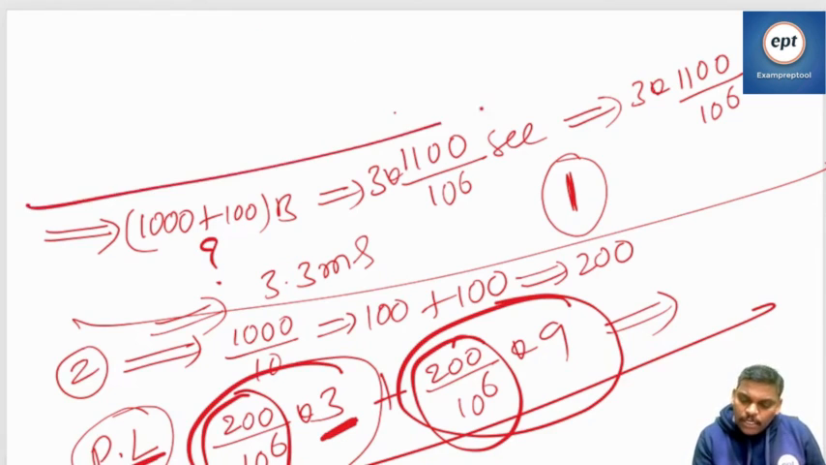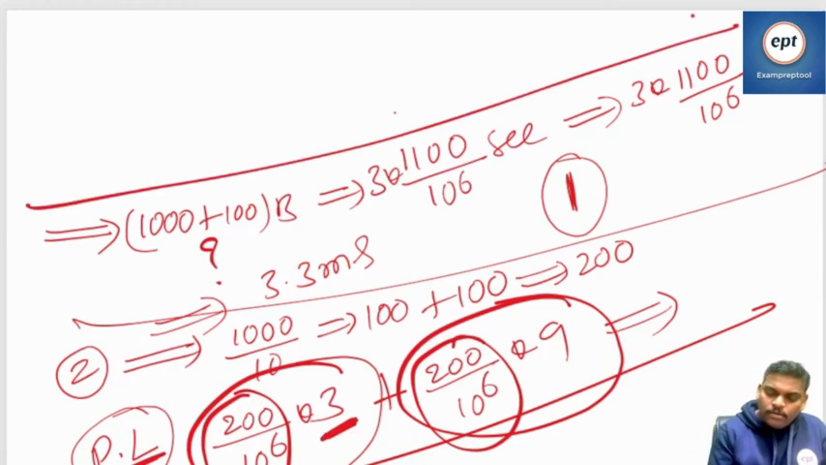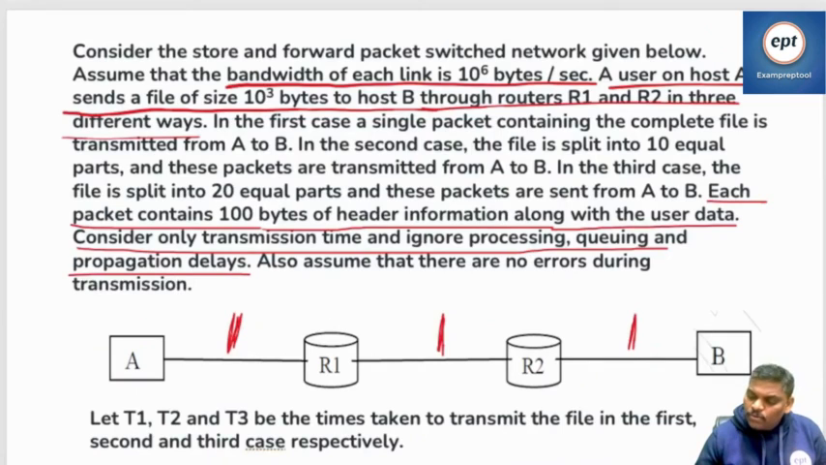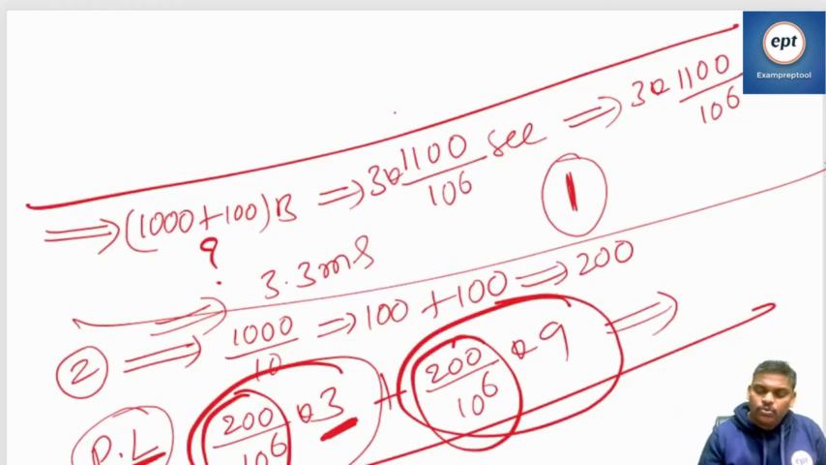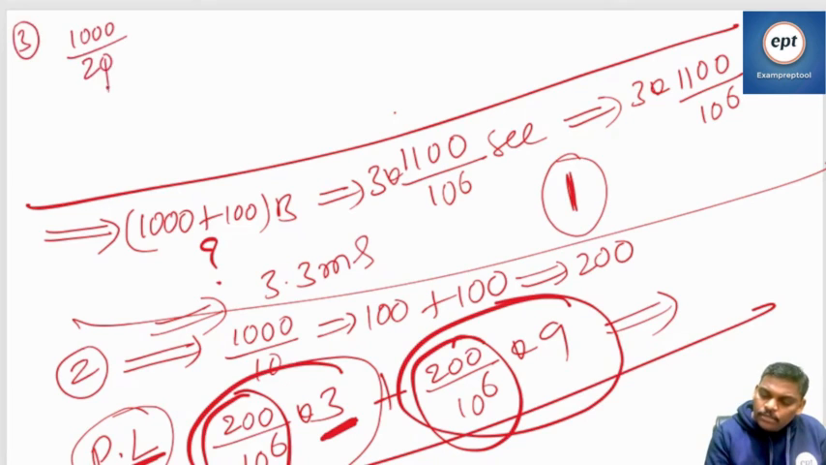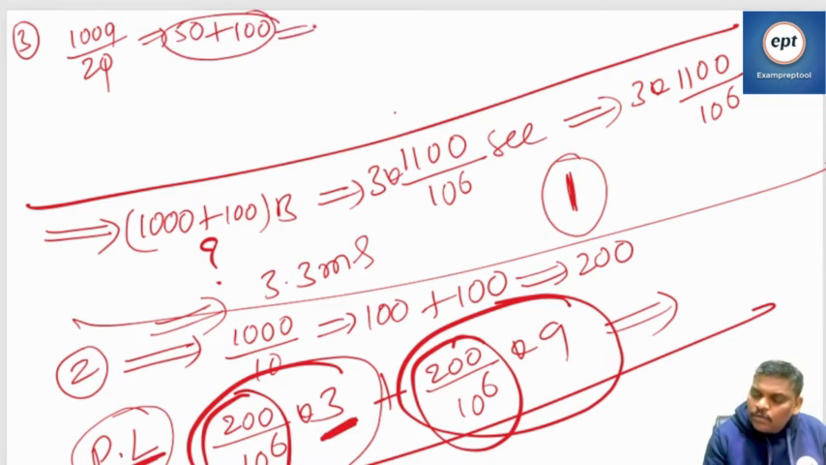Third one also I am doing. Can you see the third one? The third one is saying how many parts I should do? 20 equal parts I should do. So can you help me now? 1000 divided into 20 equal parts is 50. Plus, add 100 bytes extra. Total 150.